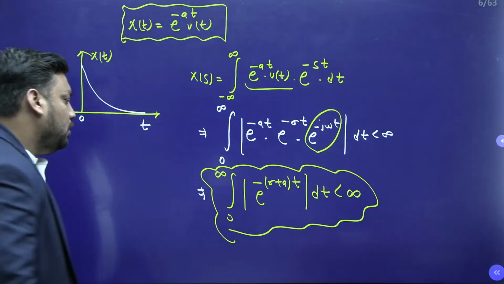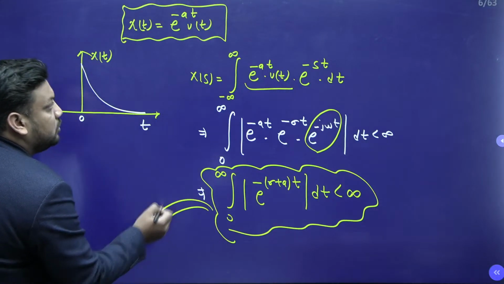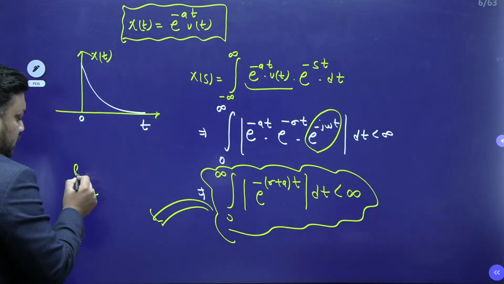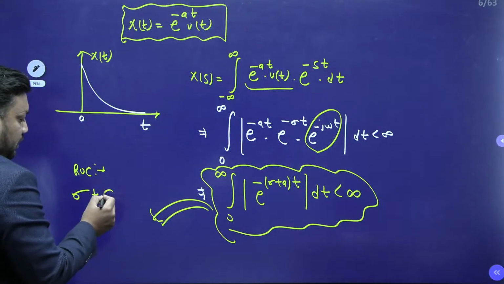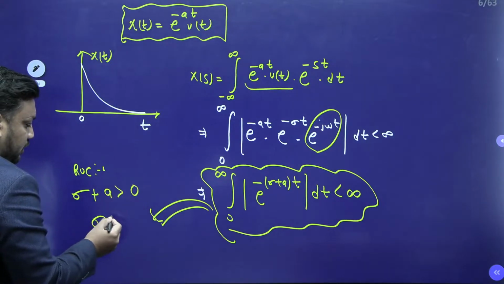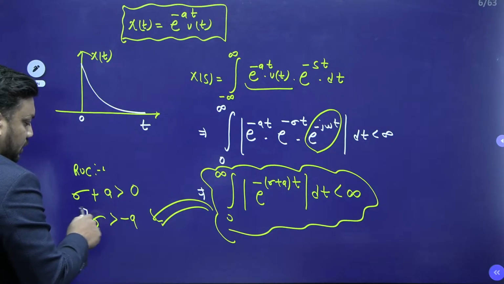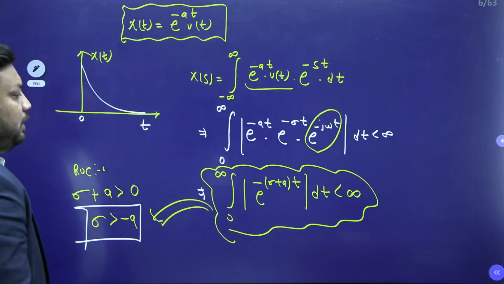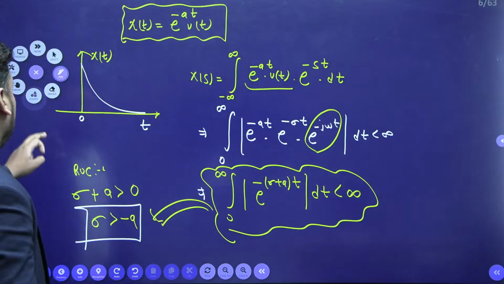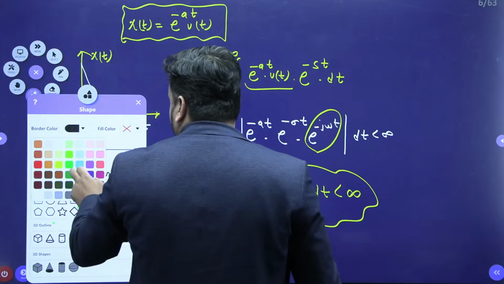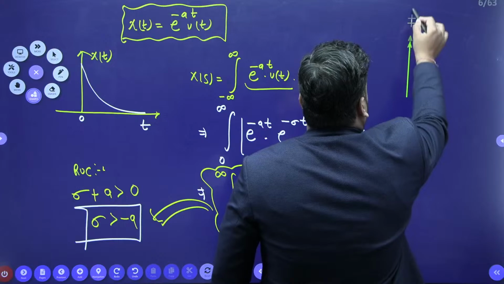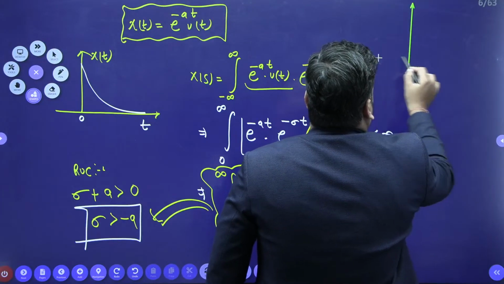Positive. So what is the region of convergence for this question, e^(-at) u(t)? The ROC is sigma plus a greater than 0, which means sigma should be greater than minus a. If I make the ROC curve, it will look like this. This is my ROC diagram, guys.